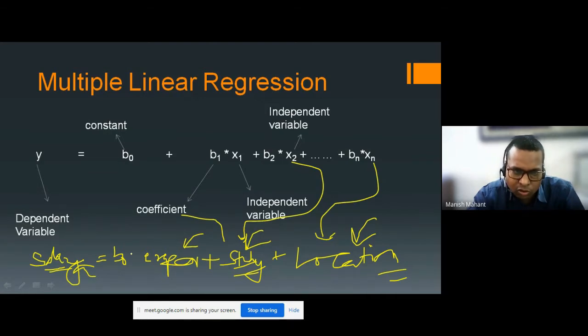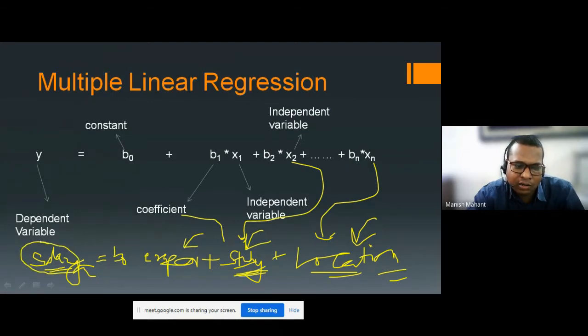I have to tell you that by comparing the simple linear regression and multiple linear regression models, the multiple linear regression model is very good, because we are using a large number of variables. These many variables can decide the salary, the dependent variable.